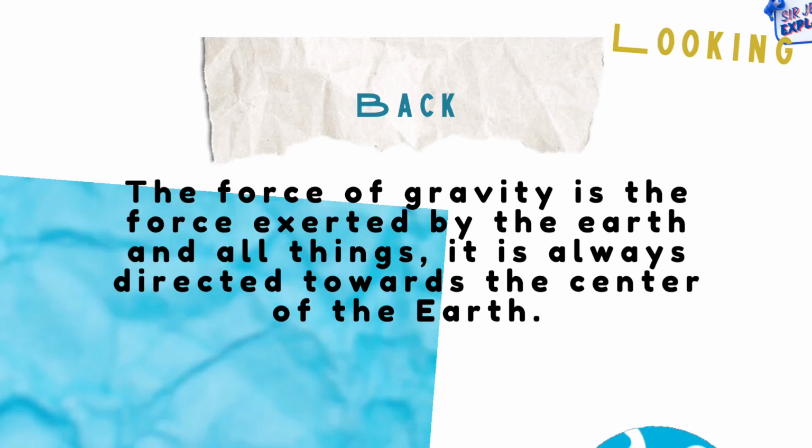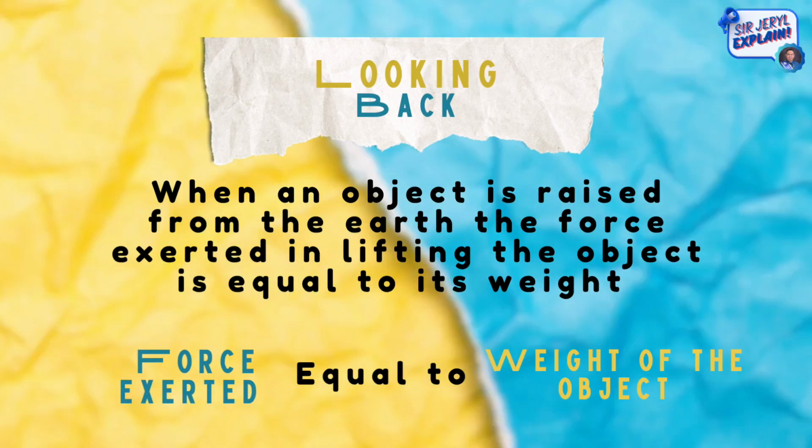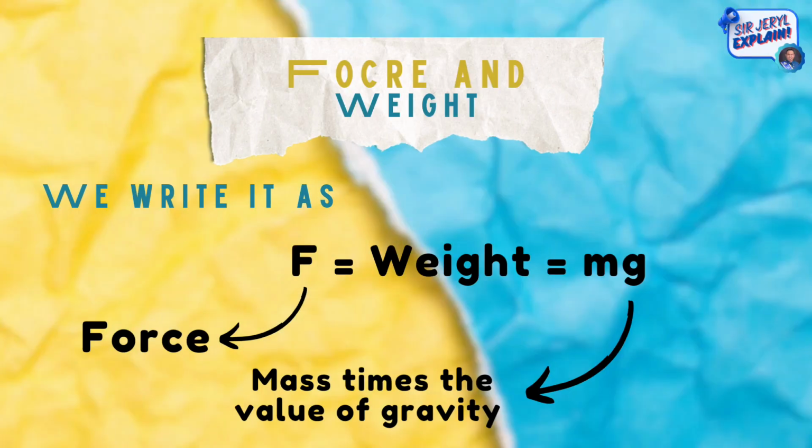Looking back at previous topics, the force of gravity is the force exerted by the earth on all things. It is always directed towards the center of the earth. When an object is raised from the earth, the force exerted in lifting the object is equal to its weight. So technically the force exerted is equal to the weight of the object. We write it as force is equal to weight is equal to mass times the value of gravity, or F is equal to weight is equal to mg.